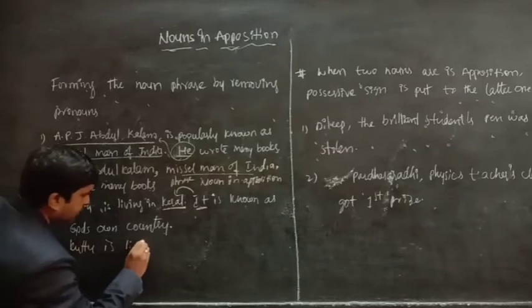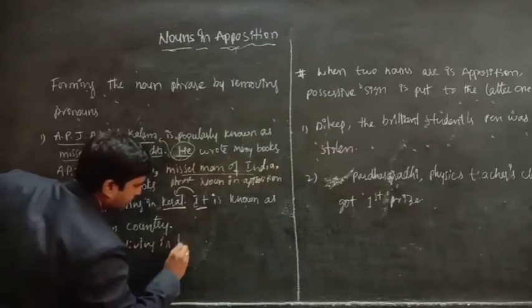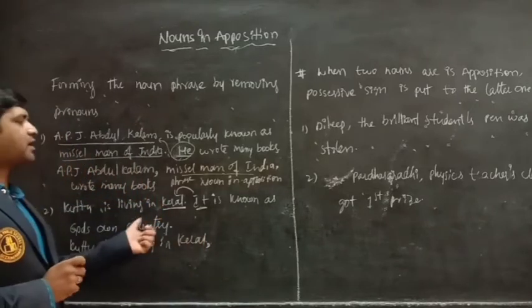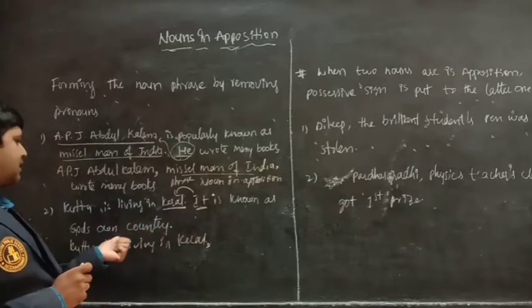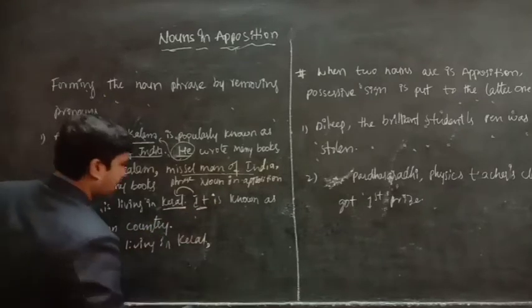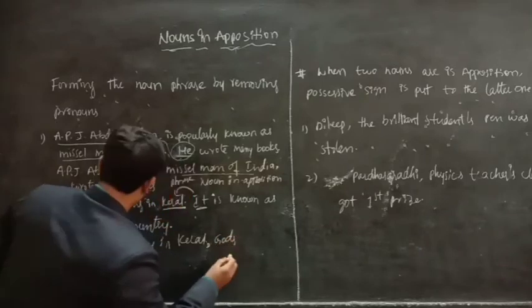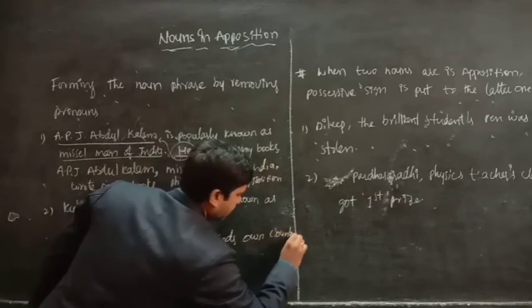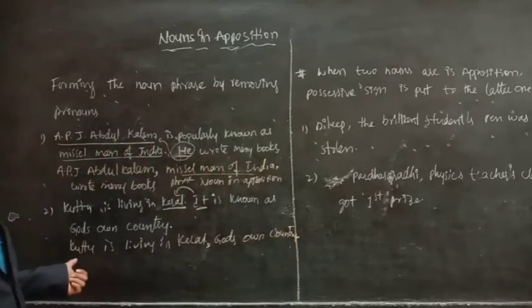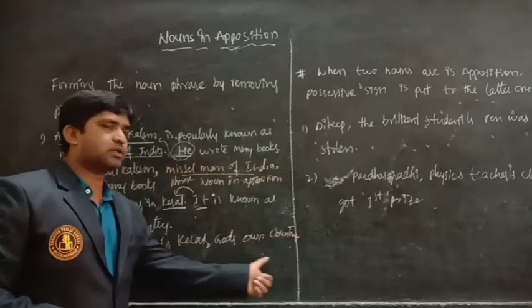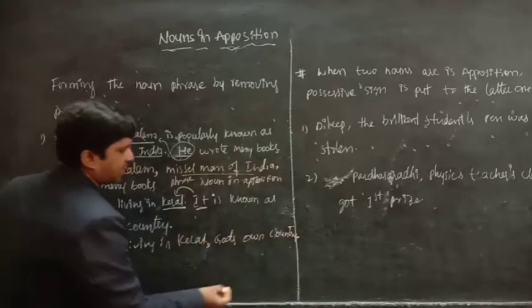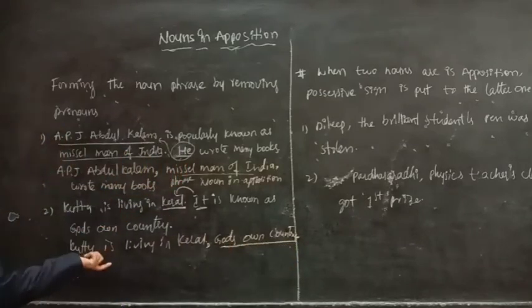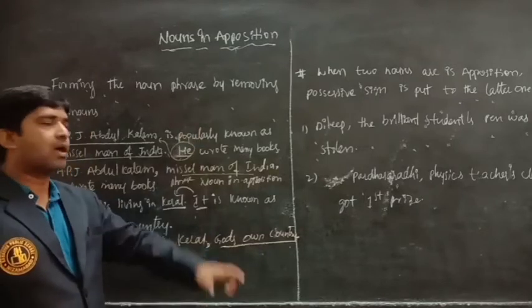If you want to join this as a single sentence, we write: Kuti is living in Kerala. Here we have to keep a comma because we are speaking about Kerala. So Kerala, God's own country. Kuti is living in Kerala, God's own country. Here we are explaining about Kerala. Here see, these two sentences we are writing as a single sentence by using a noun in apposition.